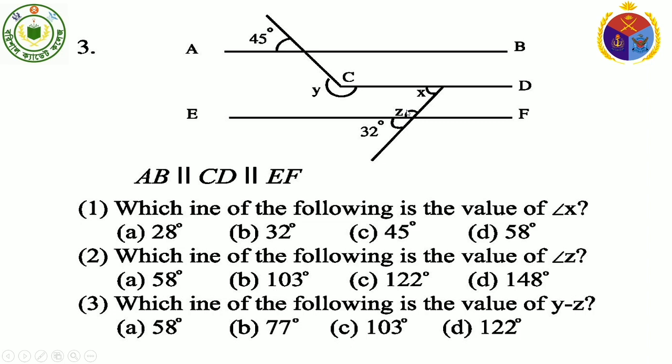So angle Z plus 32 degrees equals 180 degrees. Therefore angle Z equals 180 degrees minus 32 degrees, that is 148 degrees. Therefore our correct answer is option D, 148 degrees.